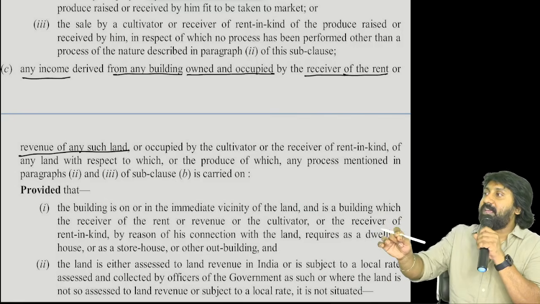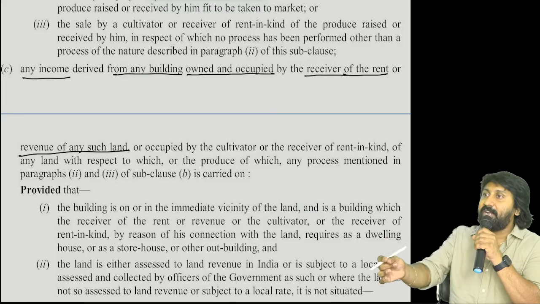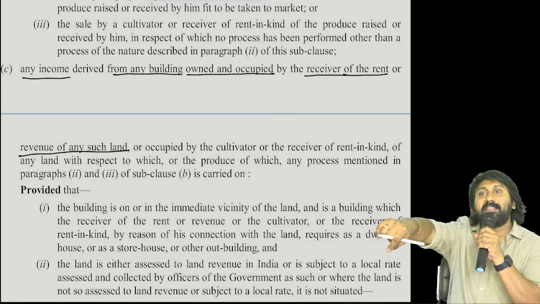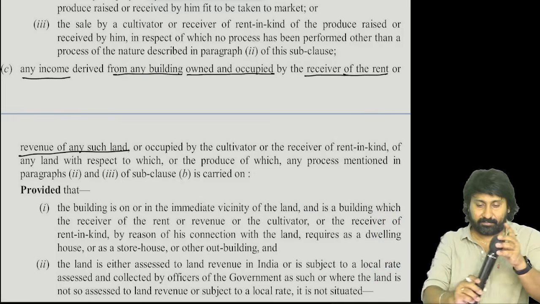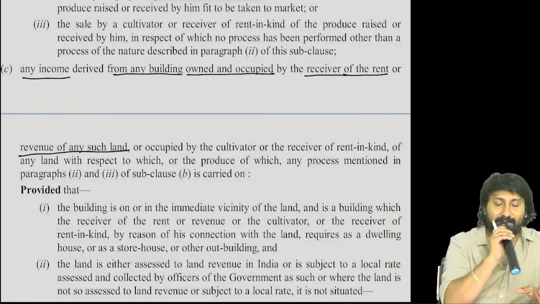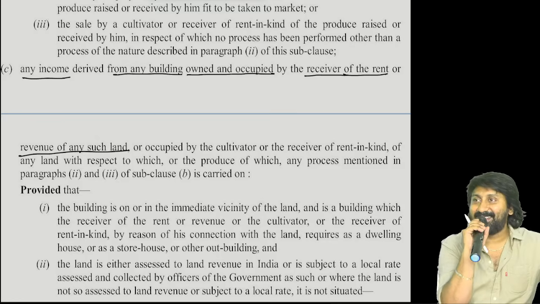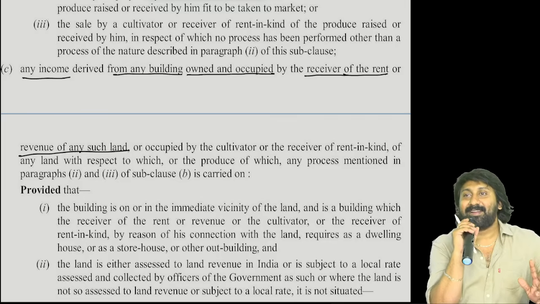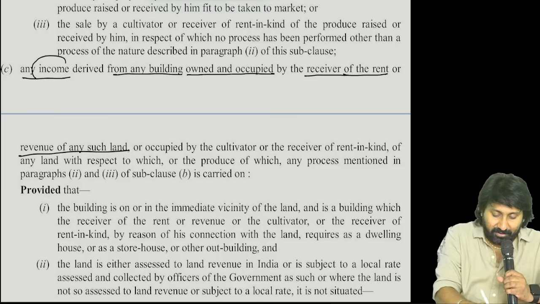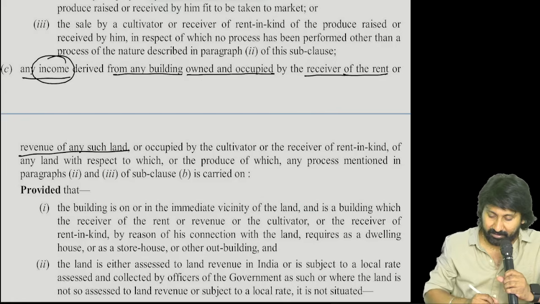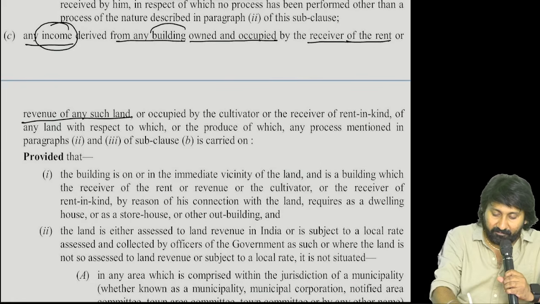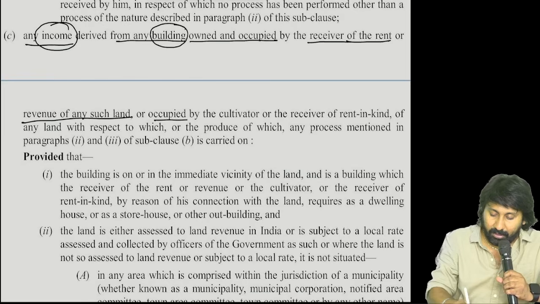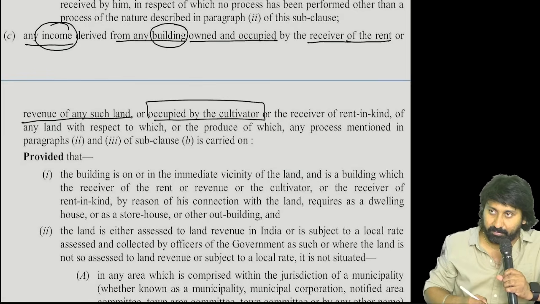Rent for using the agricultural land. Rent for using the building in the... Exactly when I am saying important, audio cut. Tell me, what is derived? Derived from what? Occupied by whom?